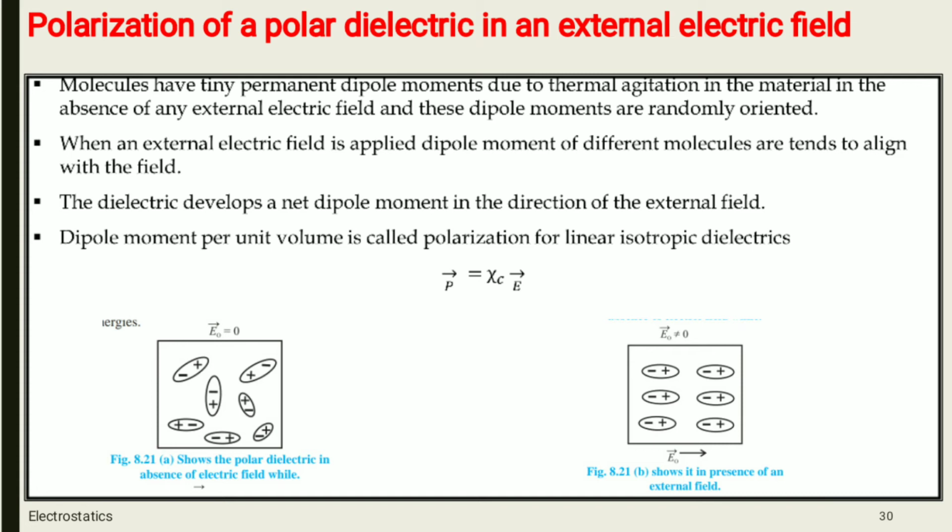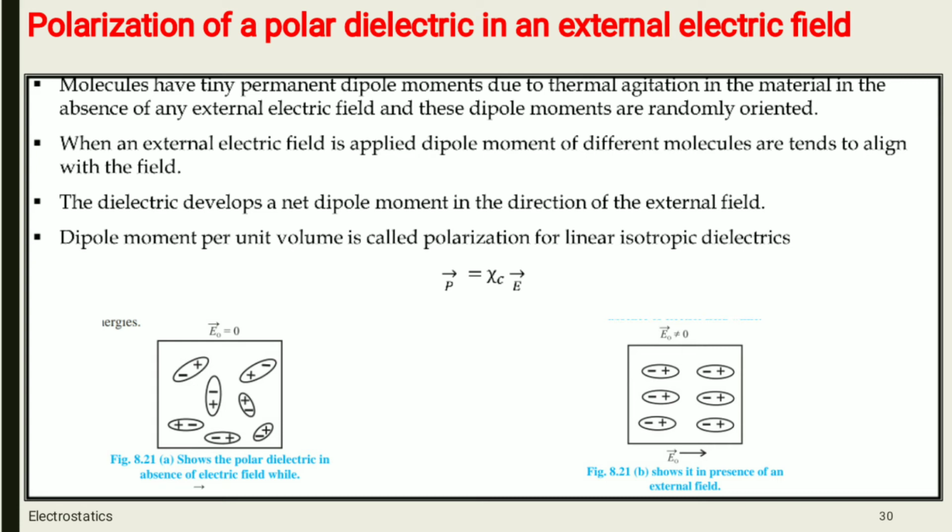Now we are going to see the polarization of polar dielectric in an external electric field. What is meant by polar dielectrics? Molecules in which the center of mass of positive charges does not coincide with the center of mass of negative charges, and you have seen its example, that is HCl, H2O.